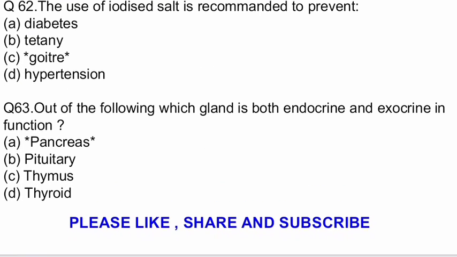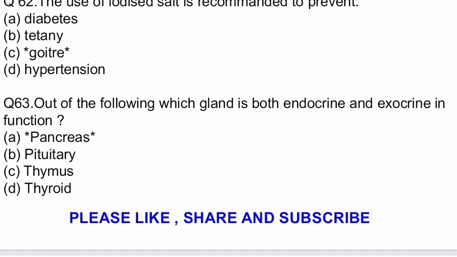Question number 62. The use of iodized salt is recommended to prevent? Options are diabetes, tetany, goiter, hypertension. The correct option is goiter. Question number 63. Out of the following, which gland is both exocrine and endocrine in function? Options are pancreas, pituitary, thymus, thyroid.